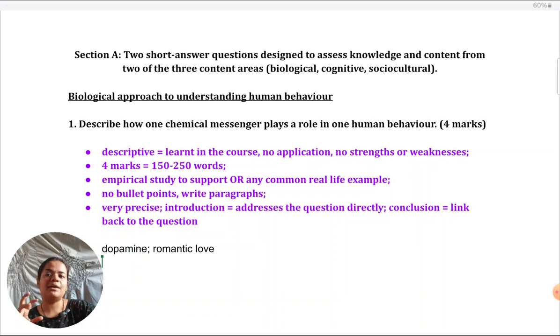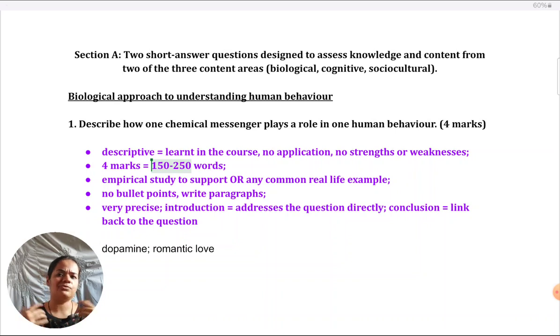To some of you, it might seem like it's jumping down very quickly. First you should explain what's a chemical messenger, what are hormones, what are neurotransmitters in general, some examples of neurotransmitters and hormones, various behaviors that are affected by them. There is no room in a 4-marker where you are restricted to 150 to 250 words to talk about everything under the sun. So you have to come down directly to this is the neurotransmitter, this is the behavior that I'm taking up.